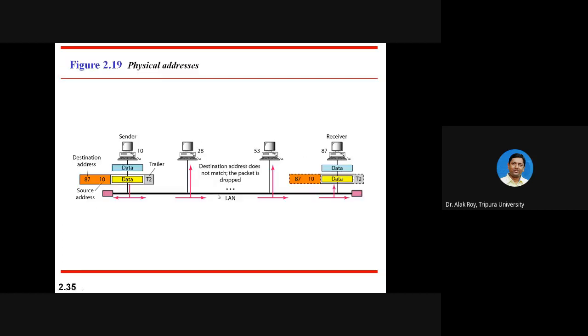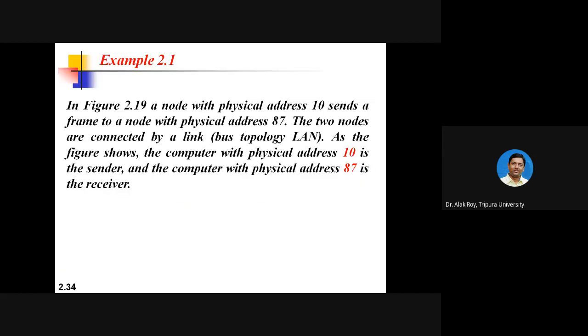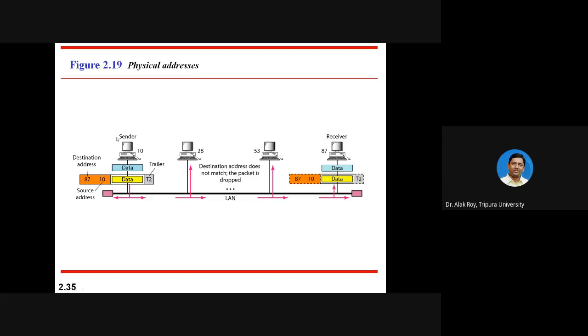Let's have an example for describing physical address. The question says: in the figure, a node with physical address 10 sends a frame to a node with physical address 87. See, in the figure, this is the sender where the address is 10, and the receiver is 87.